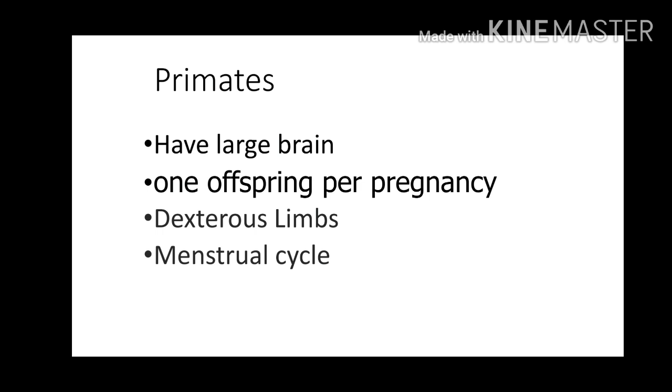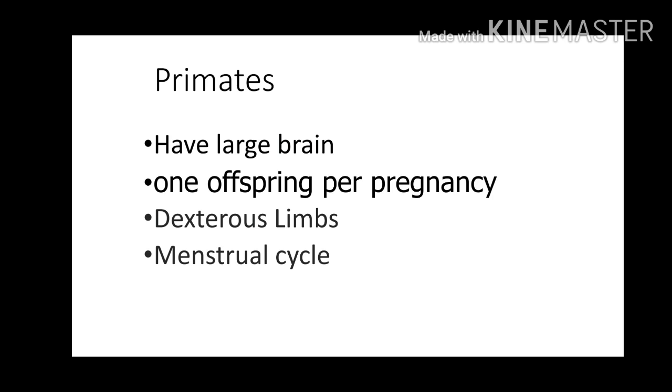And they exhibit a menstrual cycle. What does the menstrual cycle mean? This is the cycle which comes in reproductive events, especially in a female body. This change is governed by a cycle, so it is called the menstrual cycle. There are changes which we can see in the ovaries and uterus. We see these changes due to the change in the level of hormones.